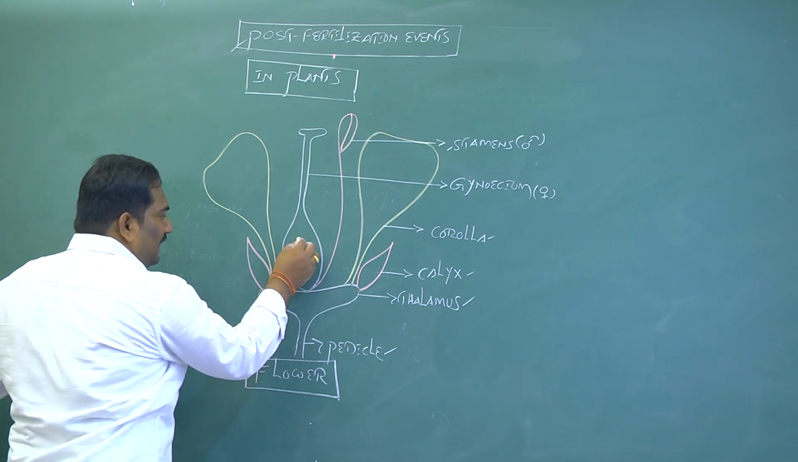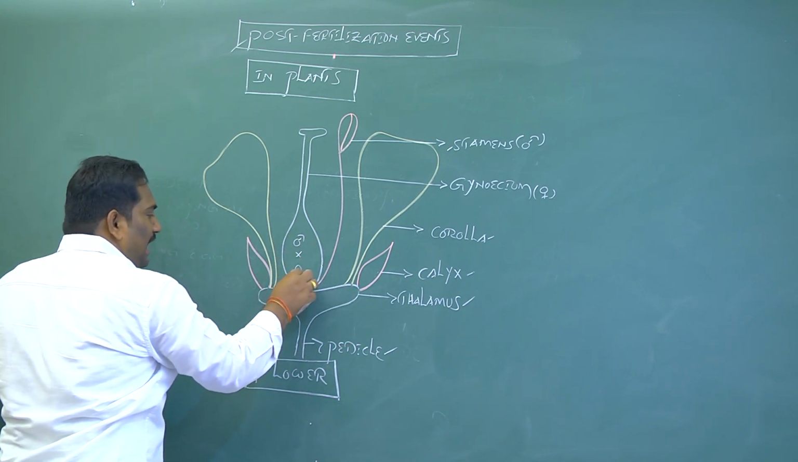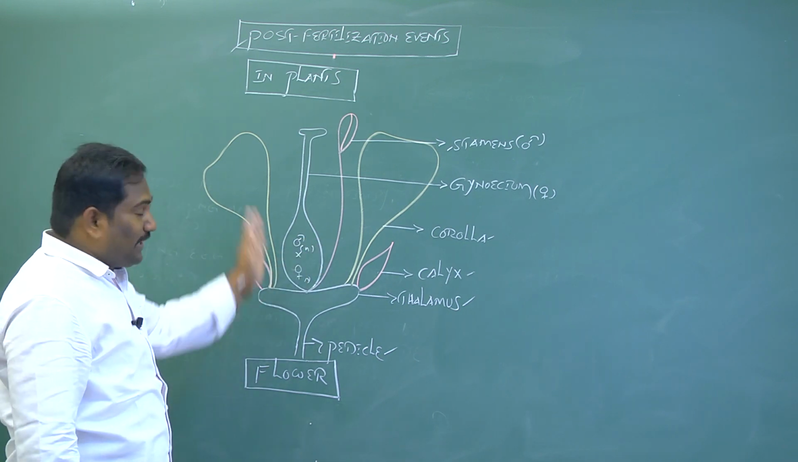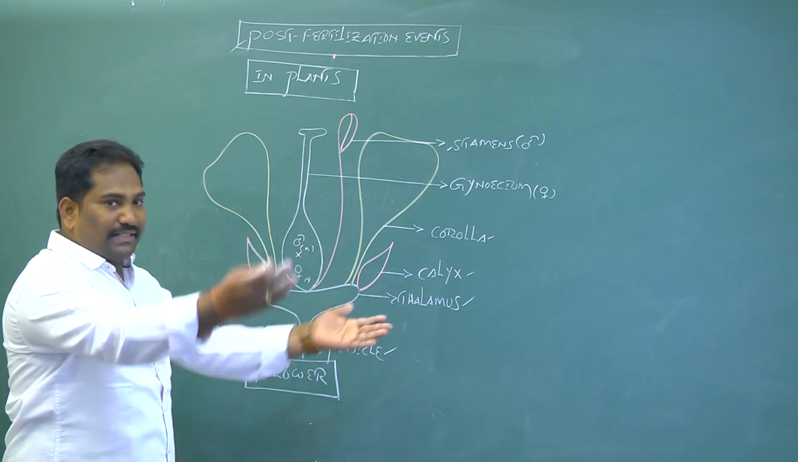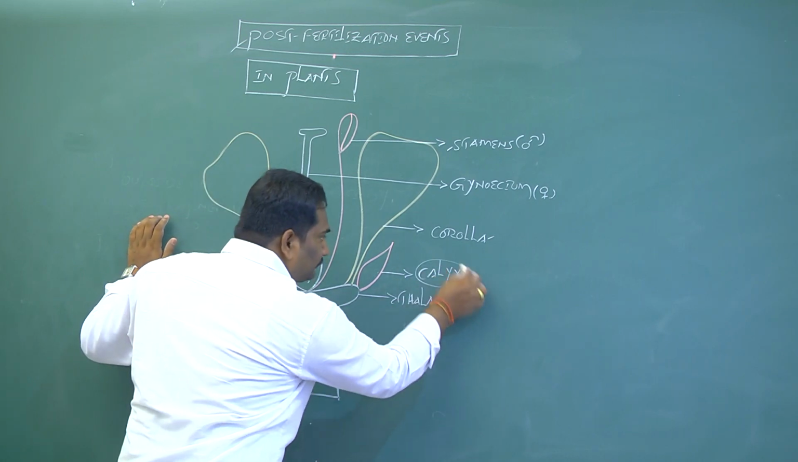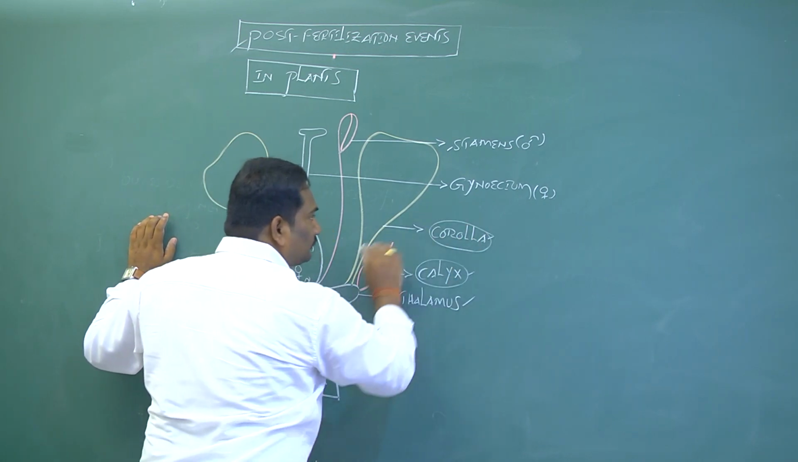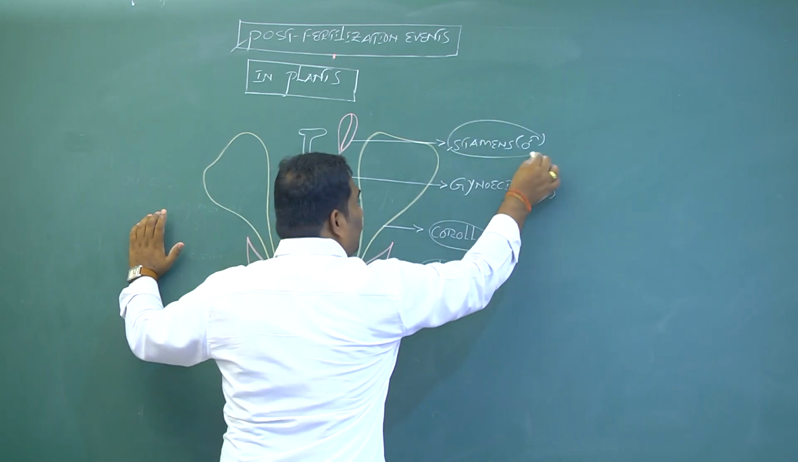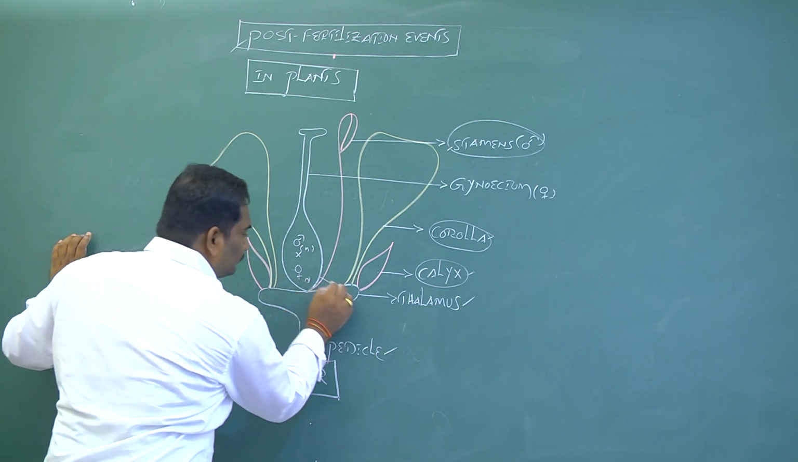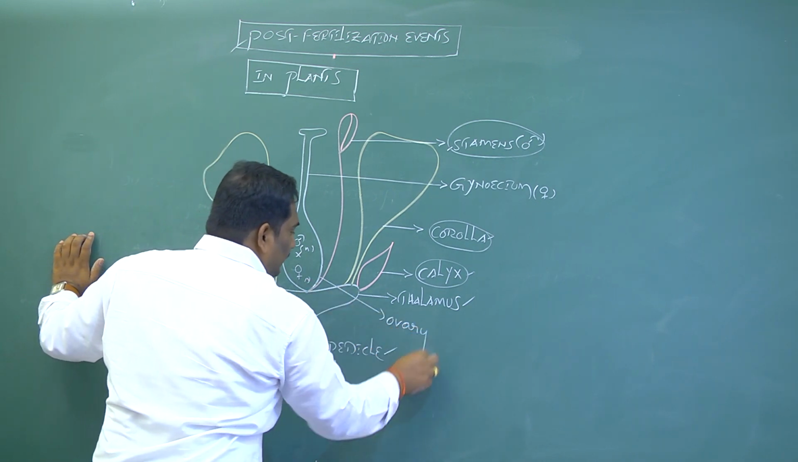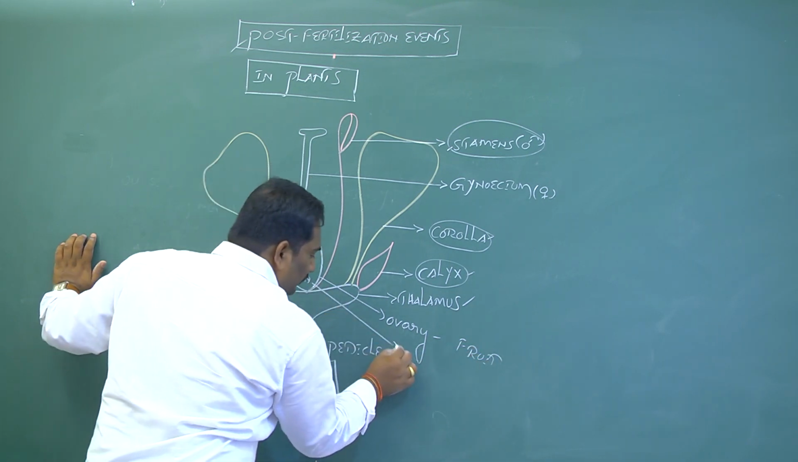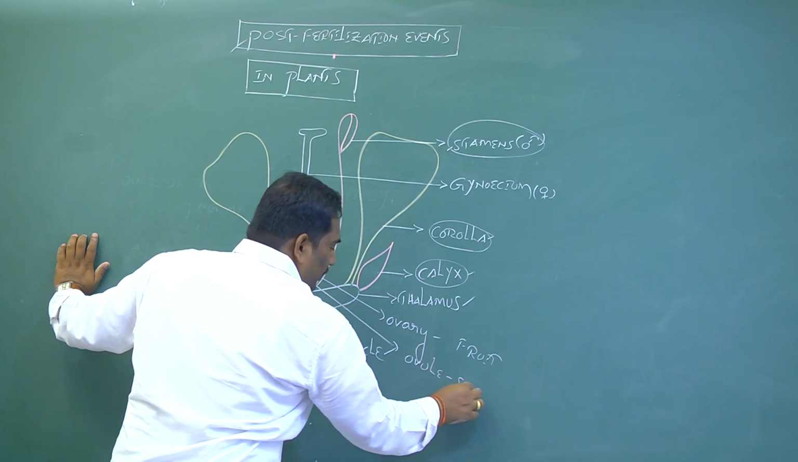When fertilization takes place, the haploid male gamete fuses with the haploid female gamete inside the parent body, which is internal fertilization. After fertilization, the calyx will fall down, the corolla will fall down, and the stamens will also fall down. The ovary develops into fruit and the ovule develops into seed.